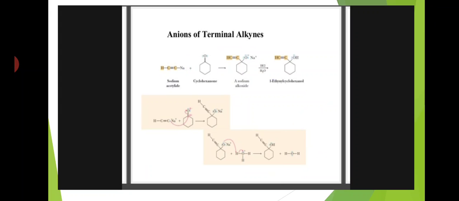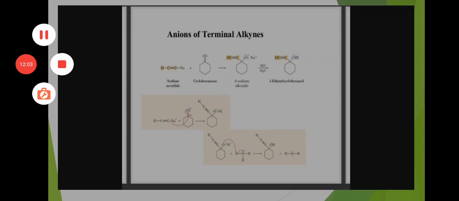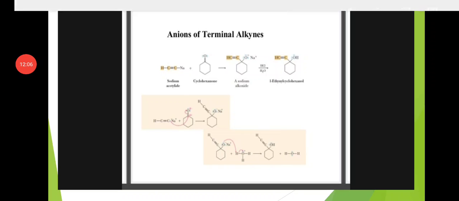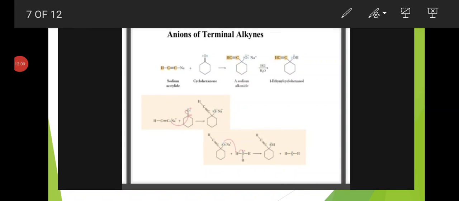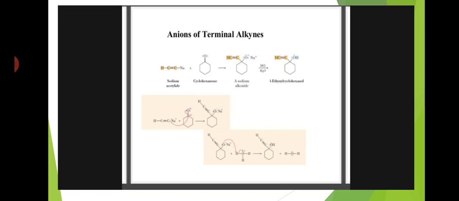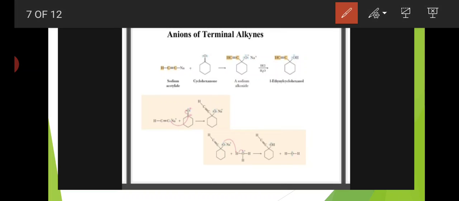Next is the anions of terminal alkynes. Here sodium acetylide plus cyclohexanone forms a sodium alkoxide.